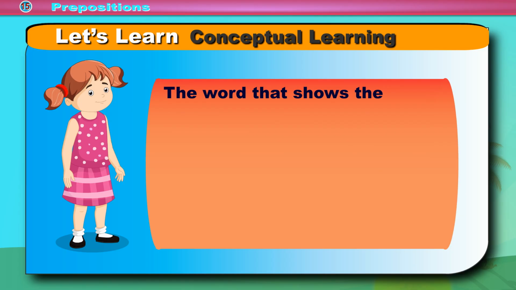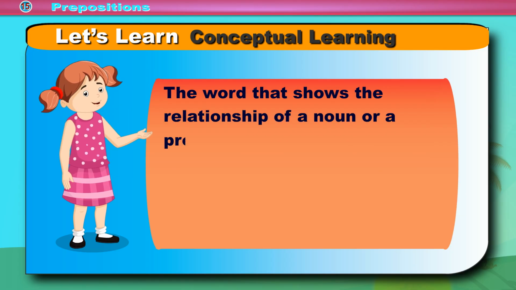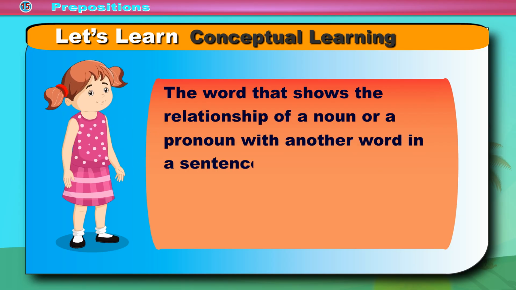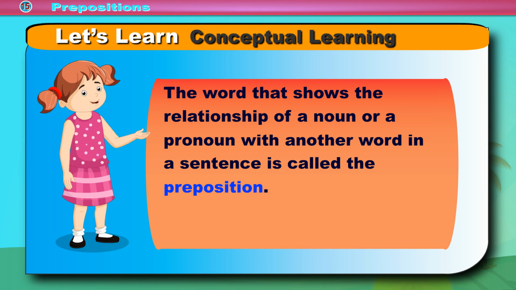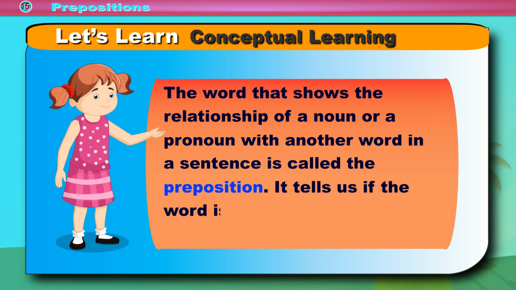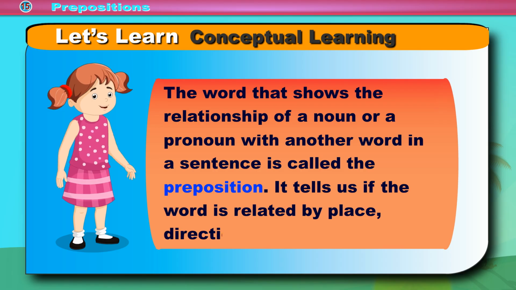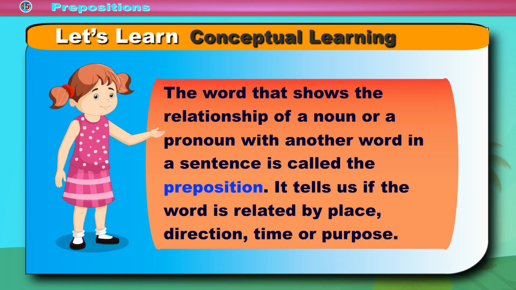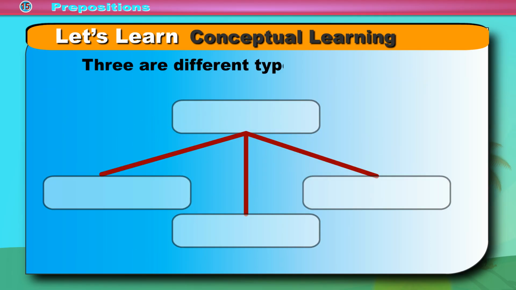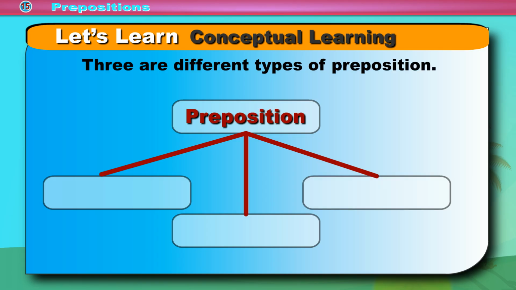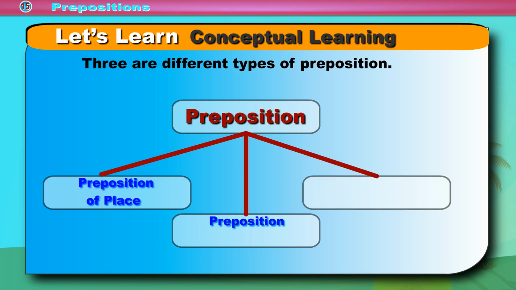The word that shows the relationship of a noun or a pronoun with another word in a sentence is called the preposition. It tells us if the word is related by place, direction, time or purpose. There are three different types of preposition: preposition of place, preposition of time, preposition of direction.